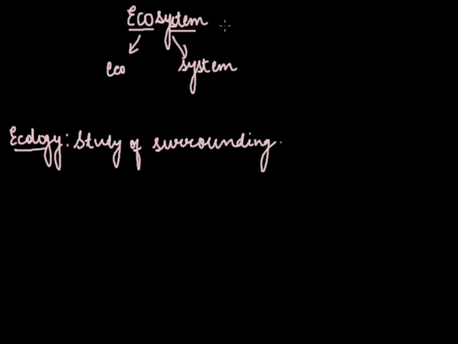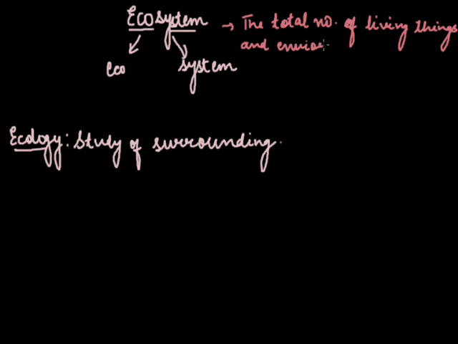Ecosystem is defined as the total number of living things and environmental factors present in a particular place.